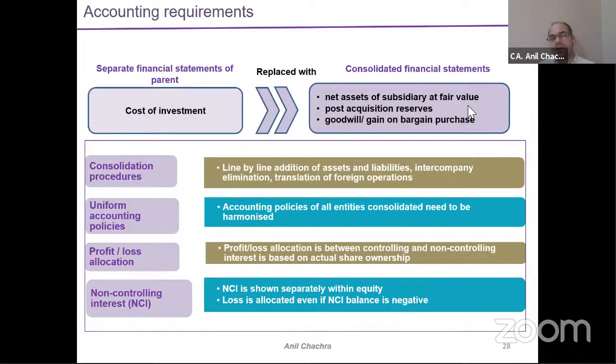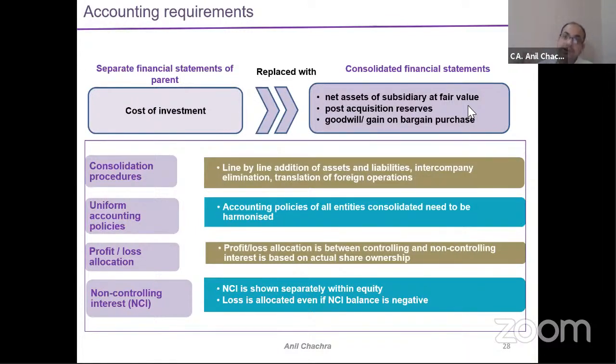So what are the accounting requirements that we need to follow while consolidating the accounts? Consolidation procedures are on a line by line basis: whatever items are in the parent's balance sheet and whatever items are in the subsidiary's balance sheet, I will consolidate line by line. Suppose trade receivables, I will add trade receivables.